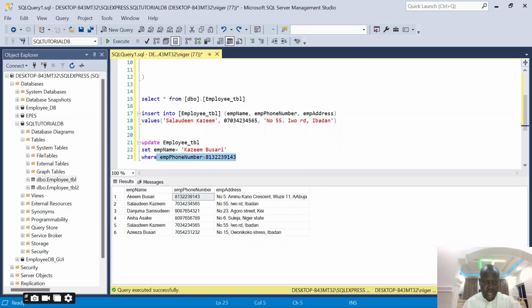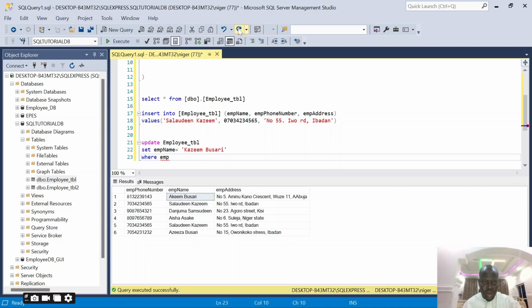So let's run this query and see what happened. If I run this query, see this record, Akim Busari, with this phone number. So we're using a command now. This is an update command. Update this table we have here. We want you to update this table. And what do we want you to do? To change the record of this guy.